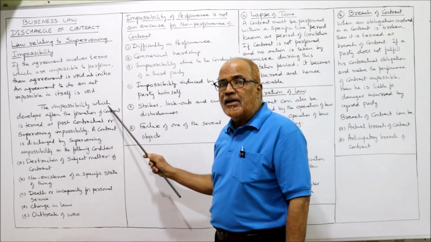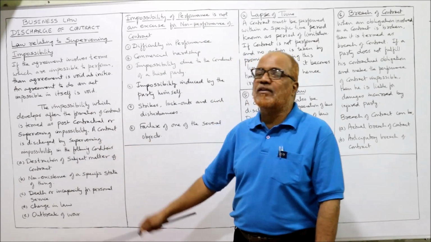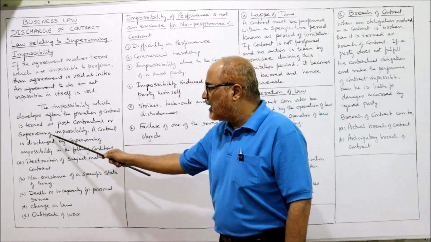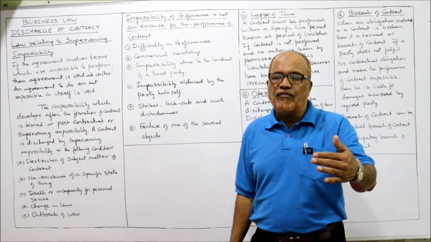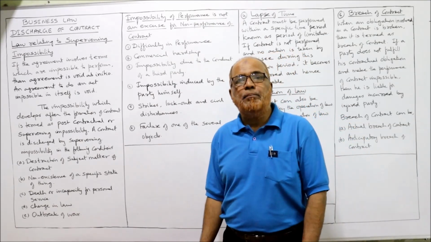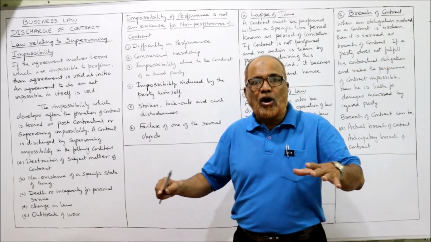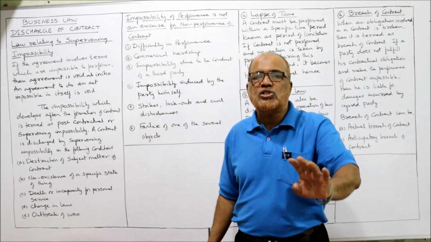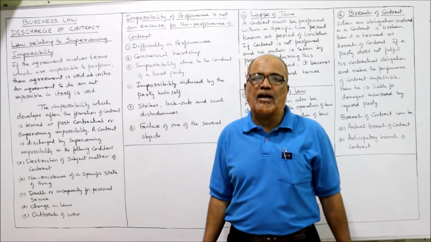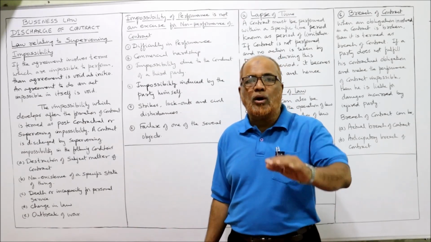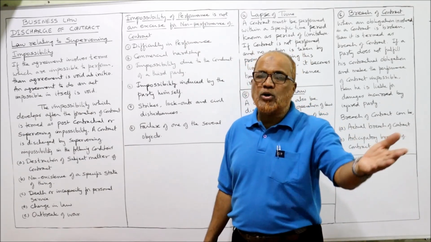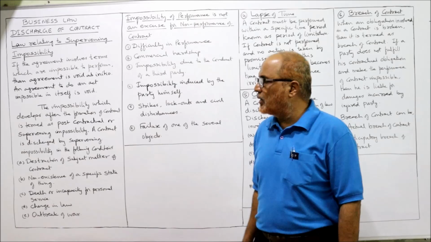Now, the impossibility which develops after the formation of the contract is termed post-contractual or supervening impossibility. The next type of impossibility is the impossibility arising after the contract has been undertaken. After the formation of the contract, some impossibility arises. This is called supervening impossibility or post-contractual impossibility. Now what will happen if there is a post-contractual impossibility? I am going to explain the law.